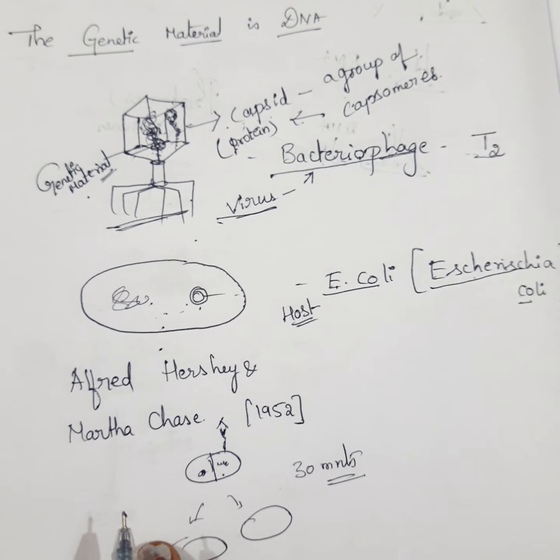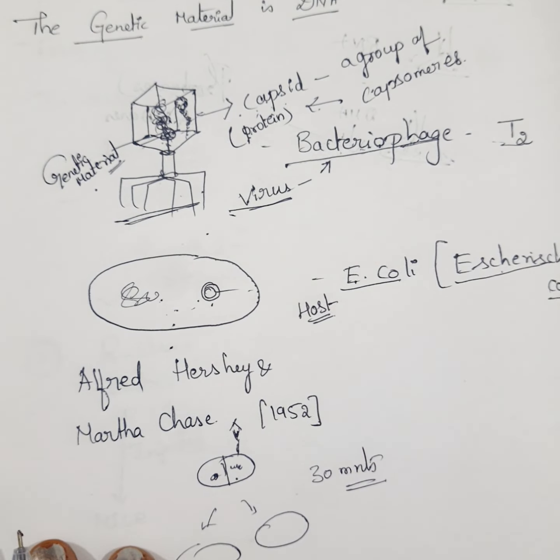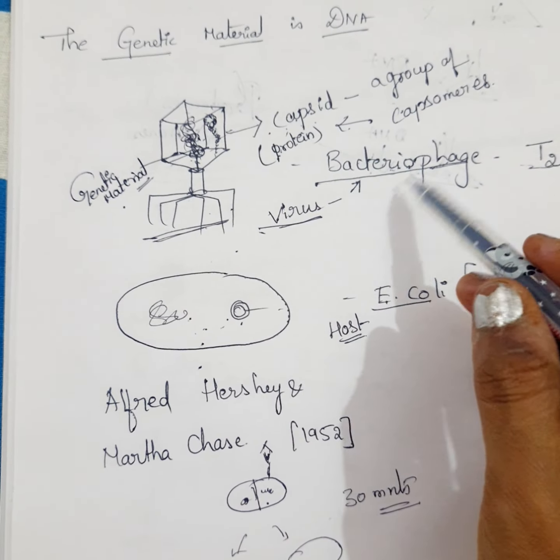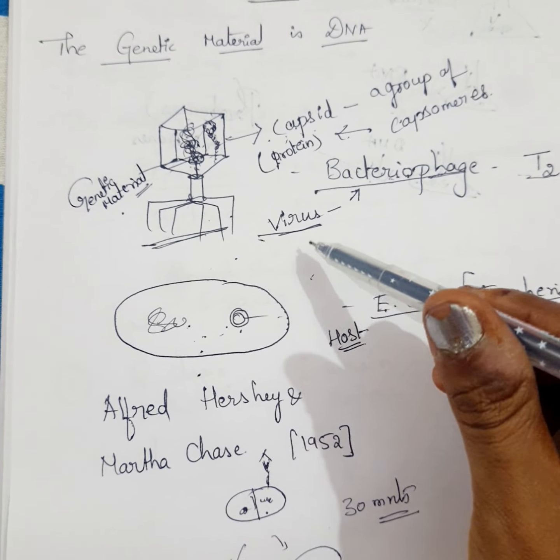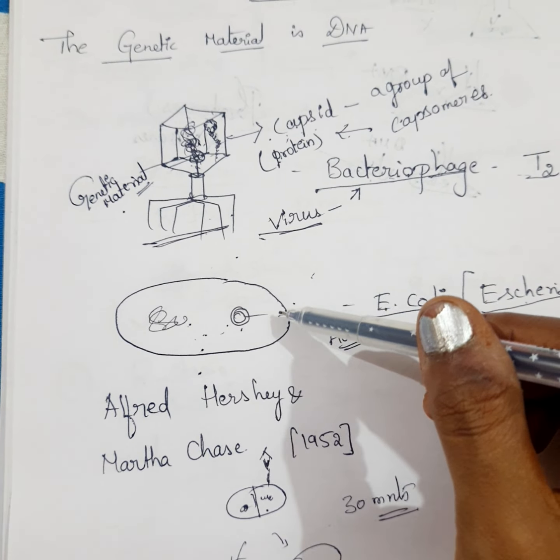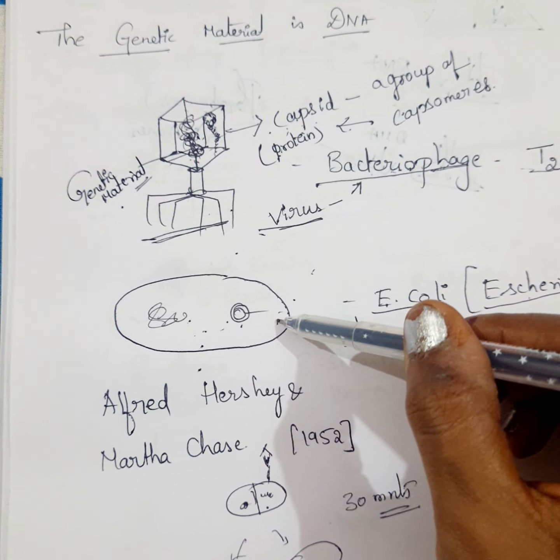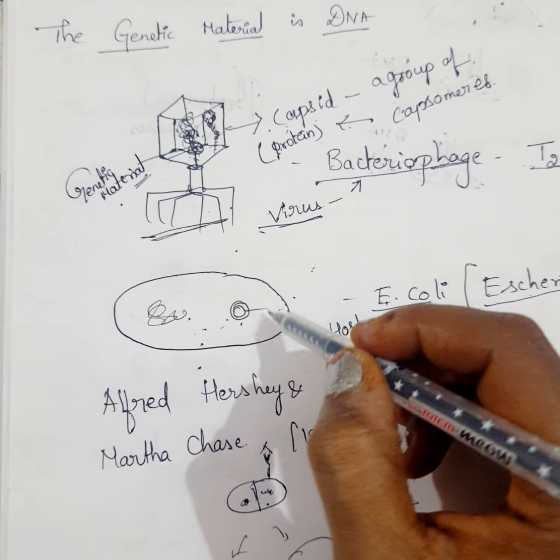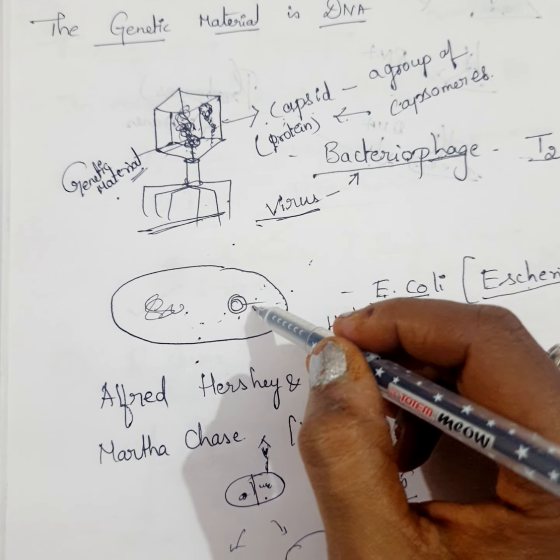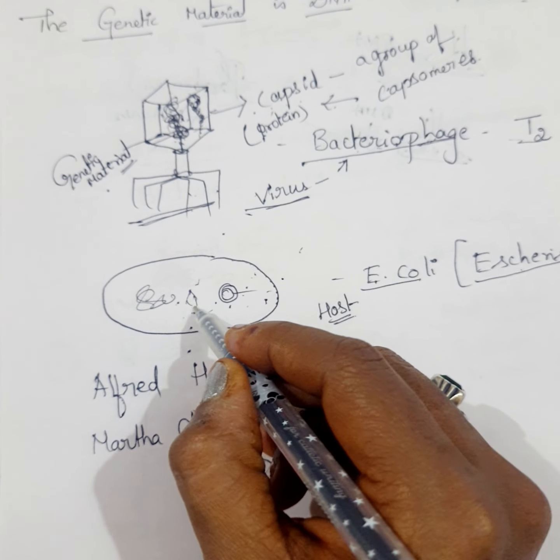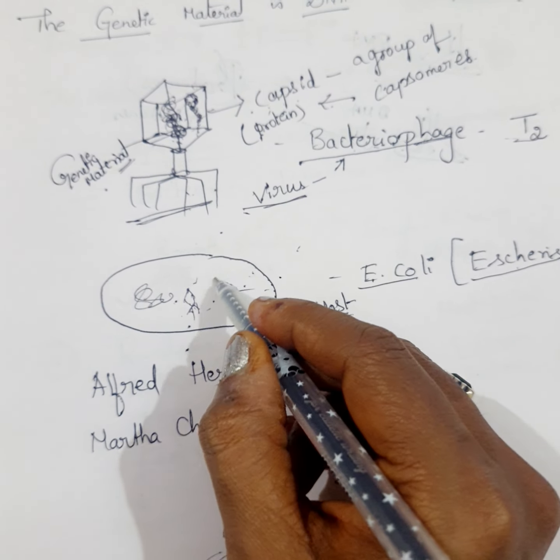Now we'll start with the most important experiment conducted by them. The bacteriophage attaches to the bacteria and its genetic material then enters into the bacterial cell. The bacterial cell treats the viral genetic material as if it was its own and subsequently manufactures more virus particles. So when this enters, the bacterium automatically thinks that this is also its own genetic material.